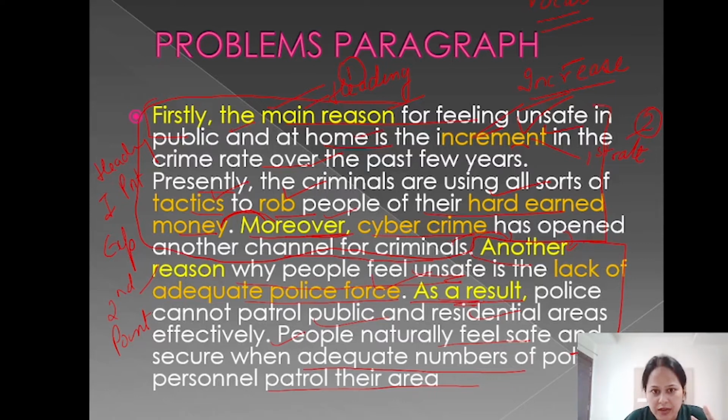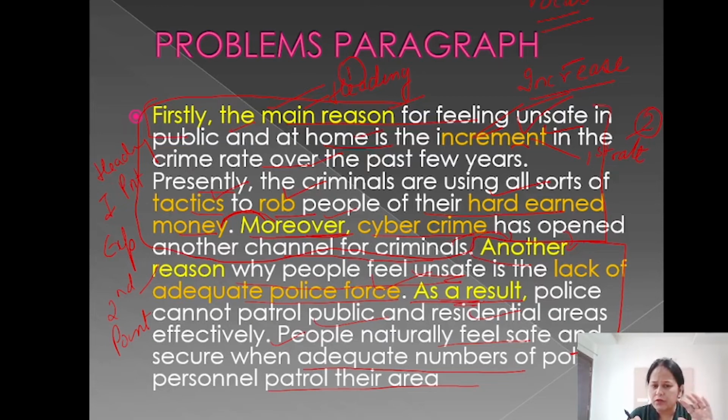So 2 points are enough. Just explain them in 5 lines. Yeah, without explanation, it's not going to work. So give explanations. Only 2 points are sufficient. They don't want to check your general knowledge. They want to check your English. So they'll see that if you pick up a point, how beautifully you use it, good vocabulary, and explain it. You use proper connectors like moreover, another reason. So this is how you get a good band score and a clear, to-the-point answer.